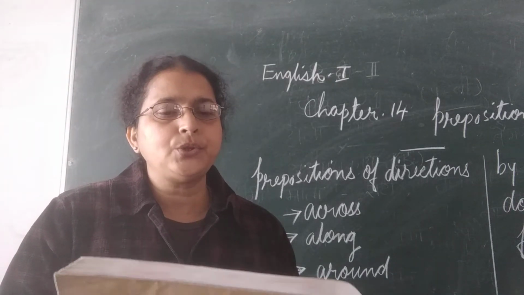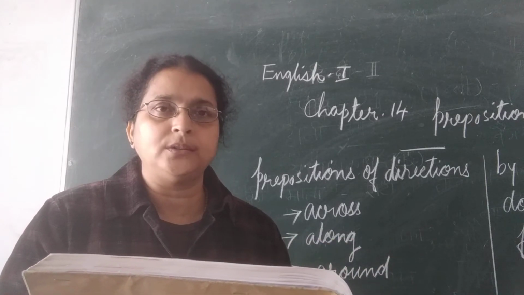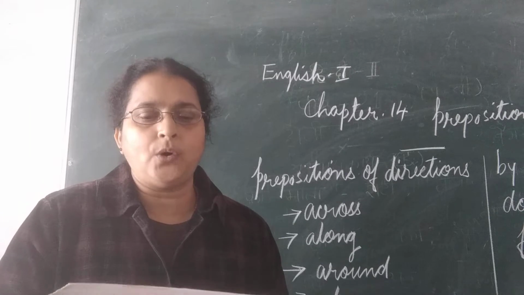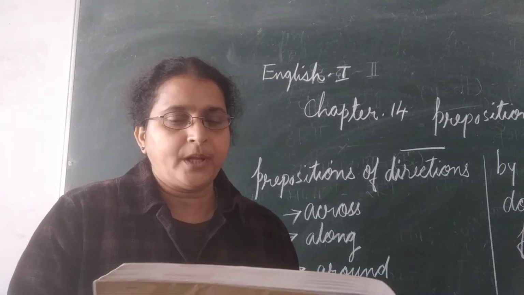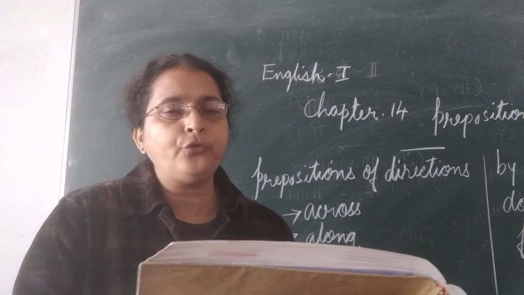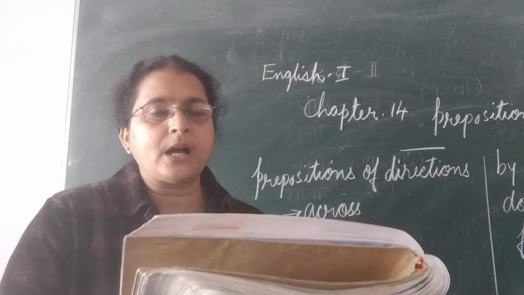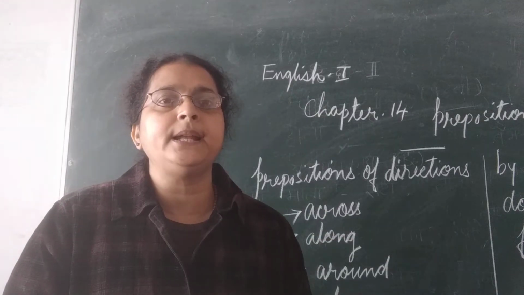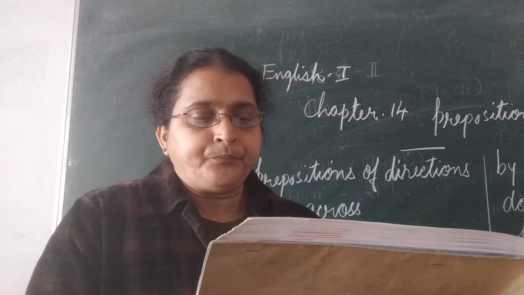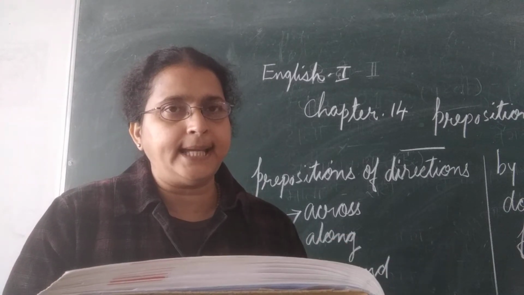Along. It is used to mean a parallel or a side-by-side movement. Anu is walking along the fence, side by side. Around. It means a circular movement or a movement of encompassment. We went around the park 5 times in 30 minutes. It is circling the park. Around. And the next preposition is at.